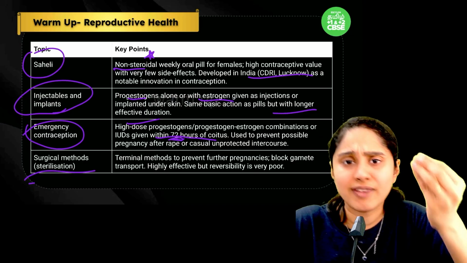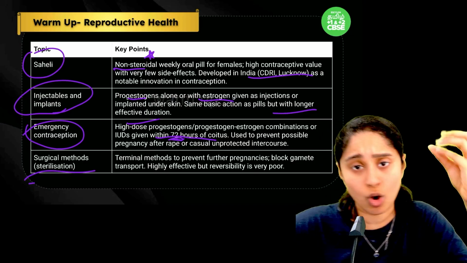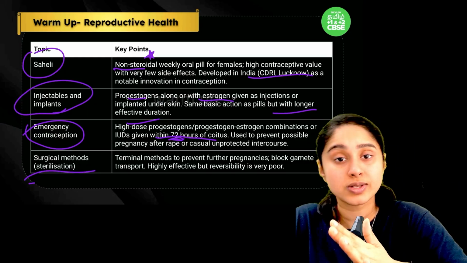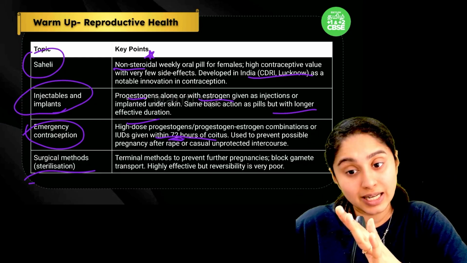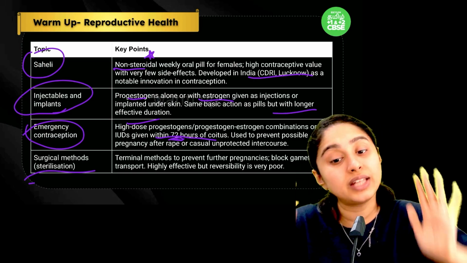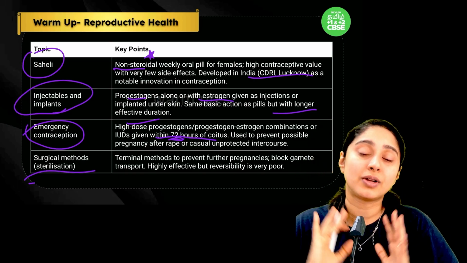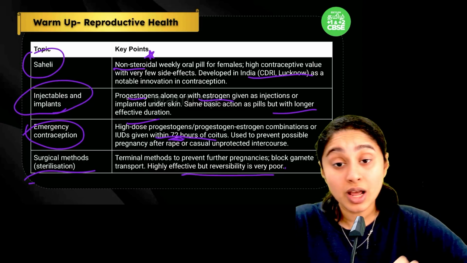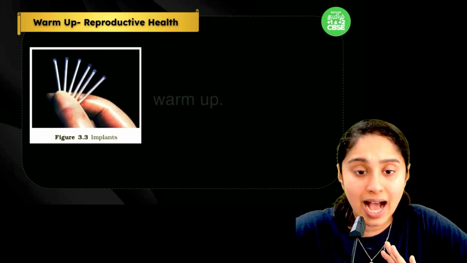But this does not affect the testis, this does not affect the uterus or the ovary. So all the male hormones will continue to work, and in the female also, the normal ovarian cycle, the menstrual cycle, everything will take place, but just that conception or pregnancy is not possible. Okay, so reversibility is very poor, but effectivity is very, very high.